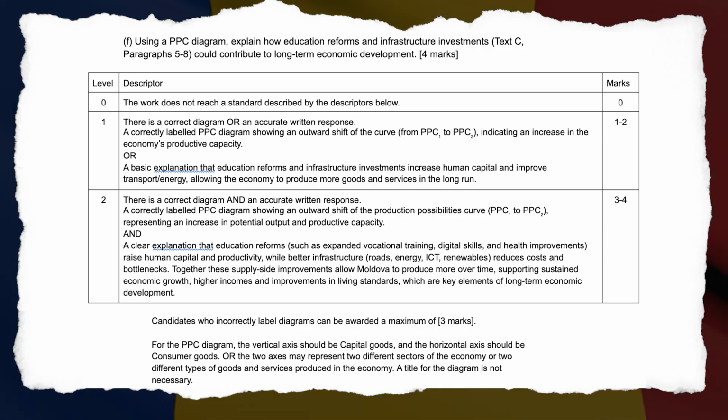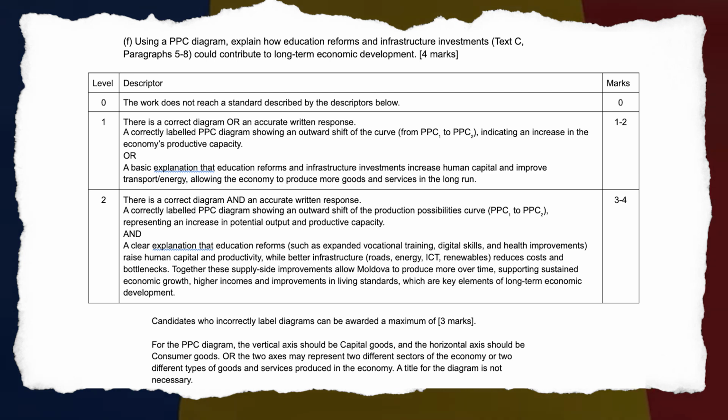And a clear explanation that education reforms, such as expanded vocational training, digital skills, and health improvements, raise human capital and productivity, while better infrastructure, roads, energy, ICT, renewables, reduces costs and bottlenecks. Together, these supply-side improvements allow Moldova to produce more over time, supporting sustained economic growth, higher incomes, and improvements in living standards, which are key elements of long-term economic development.